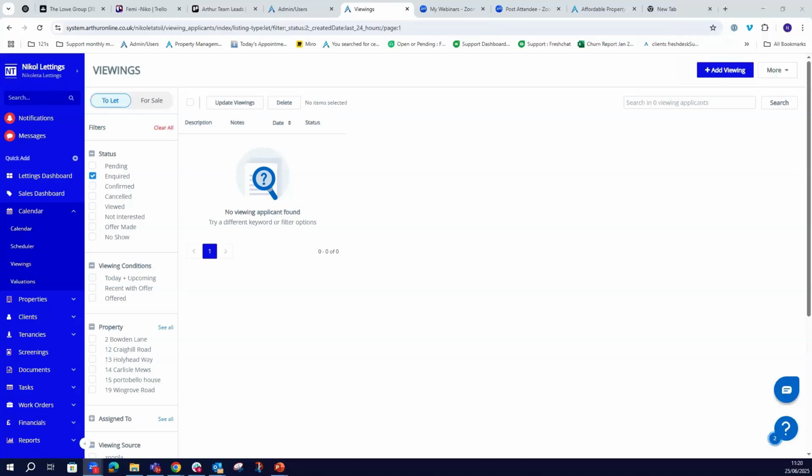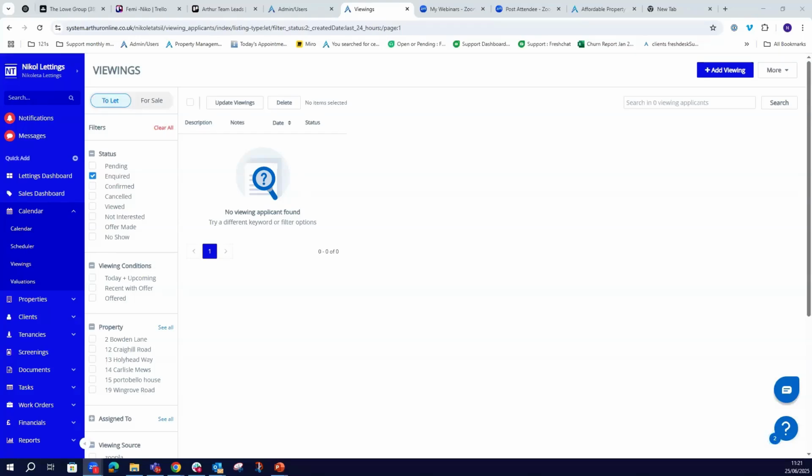Yeah, sure. Okay, so currently we're utilizing Arthur Online for the property management side of our company. However, my director in his wisdom onboarded Street for the sales section of the letting side, which I really don't like, and I've been asking for quite some time to come across onto Arthur.